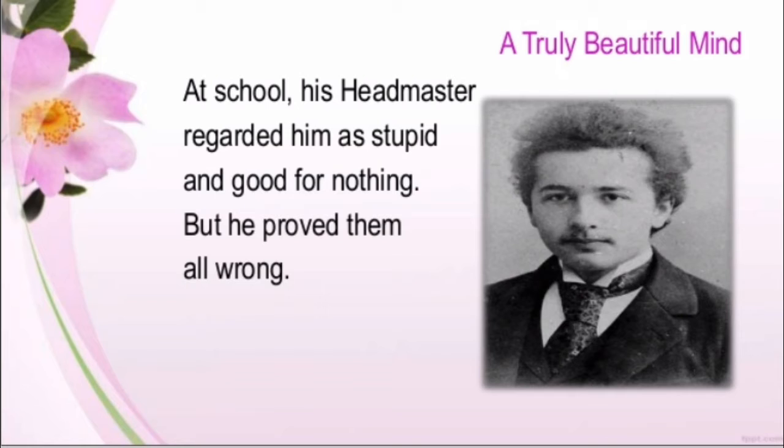उन्होंने क्या सोचा कि उनकी sister क्या है, एक toy है. So he asked that where are her wheels? So that means he thought differently. उनकी जो thinking थी, it was different because he loved mechanical toys. उनको mechanical toys बहुत पसंद थे. So looking at his sister, he just asked where are her wheels, because he thought that it was a toy. Even his headmasters used to say that he'll never make a success at anything. But he proved them all wrong. But उन्होंने सबको wrong prove कर दिया.